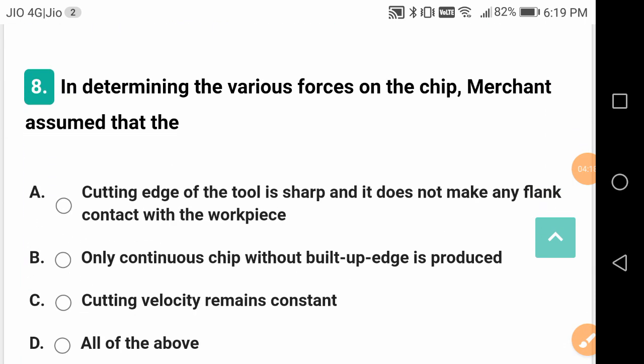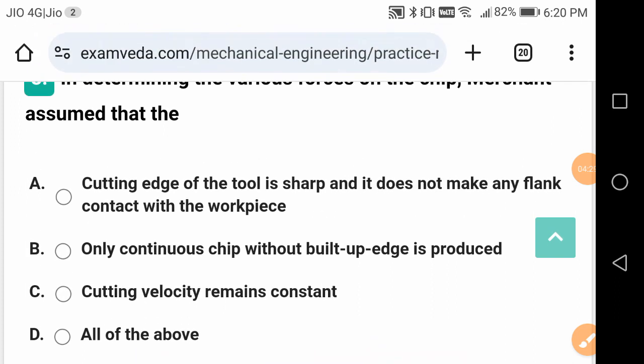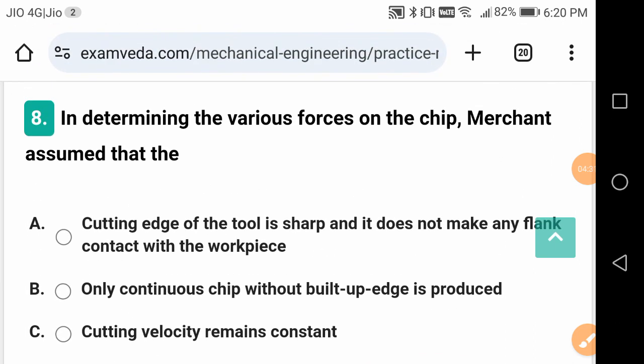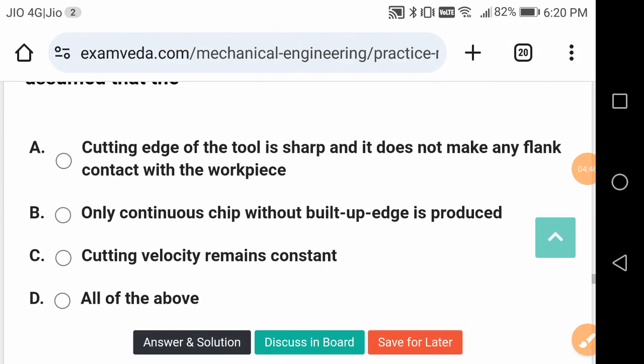In determining the various forces on the chip, Merchant assumed that... Merchant theory of tool machining is a very, very important theory, friends. So here, various forces on the chip. There are various types of chips, like discontinuous chips, continuous chips, and continuous chips with BUE. BUE means built up edge. So what is the assumption made by Merchant? He assumed all these things.